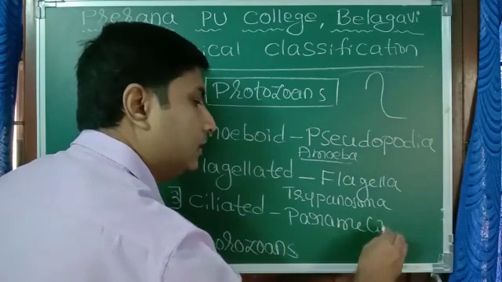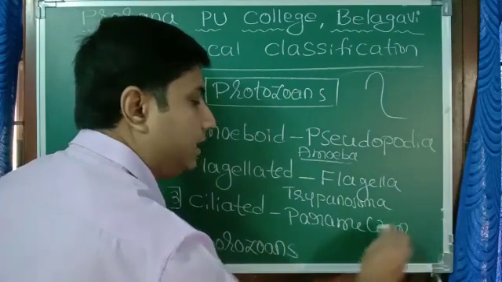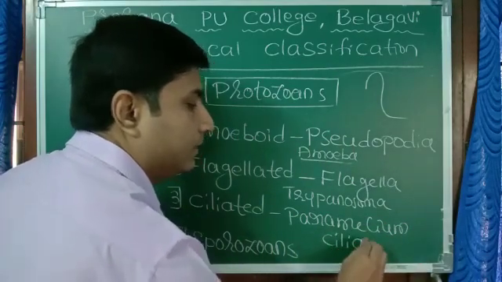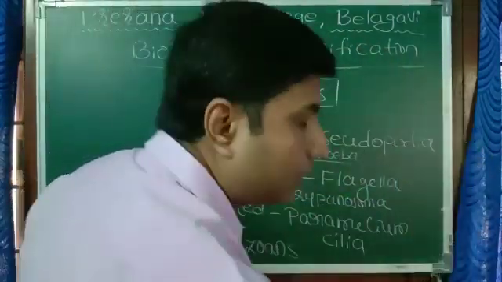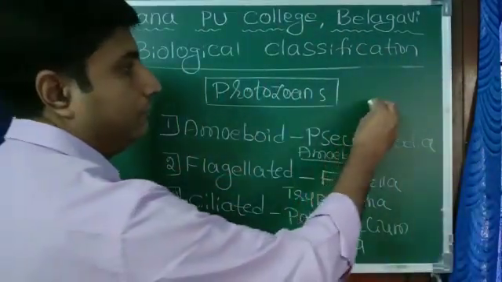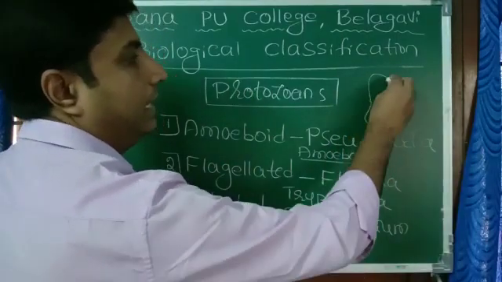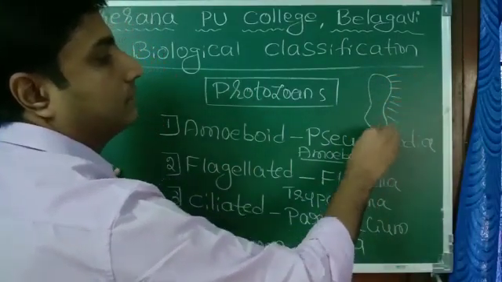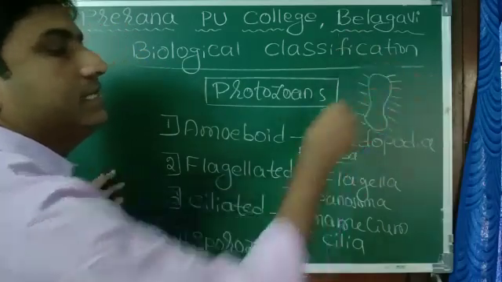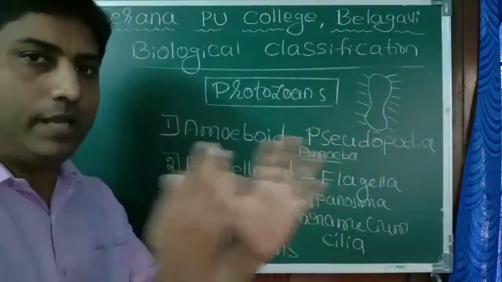Ciliated. Paramecium is an example for this. Which is their locomotory structure? Cilia. Cilia means hair-like structure. Paramecium will be somewhat like this, and they have hair-like structures like this. So this is cilia. By the action of cilia, they move.